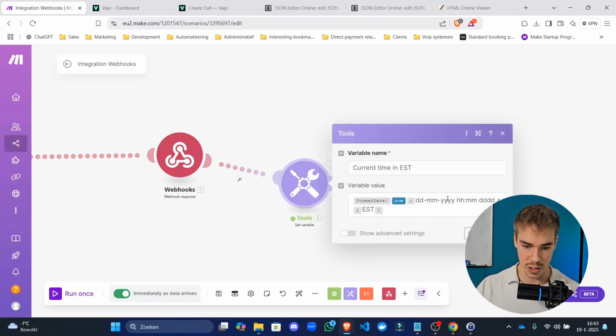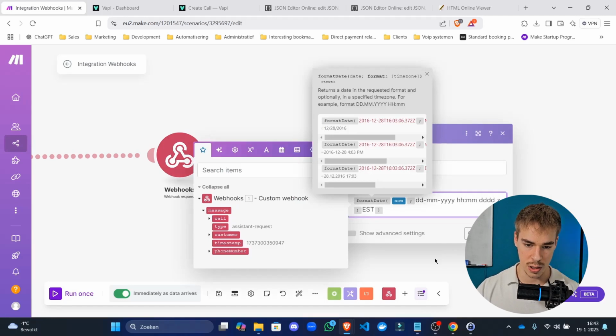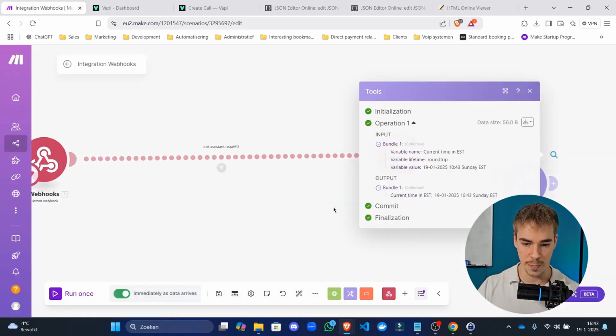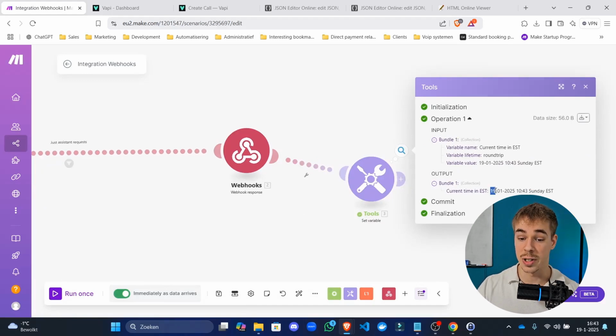Oh, we actually have to change this. DDMMYY. Let's see. DDMM. It's going to look a bit strange if we don't do it in capitals. And HMM. This is one that you guys are probably more familiar with. All right, so the current day is the 19th of January 2025, 10:43.